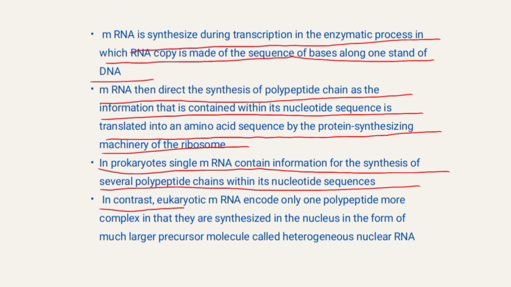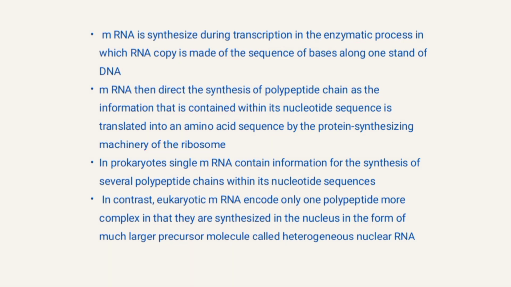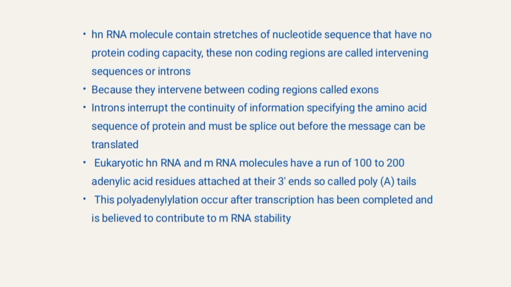In contrast, eukaryotic mRNA encodes only one polypeptide, and is more complex in that it is synthesized in the nucleus in the form of a much larger precursor molecule called heterogeneous nuclear RNA, that is hnRNA.